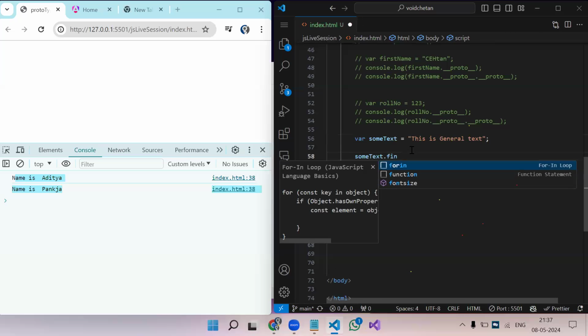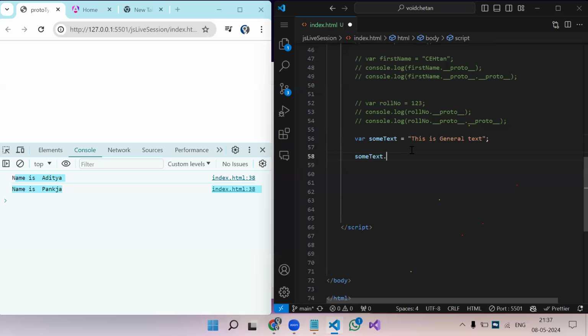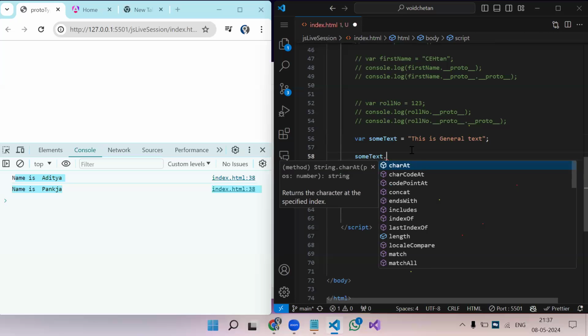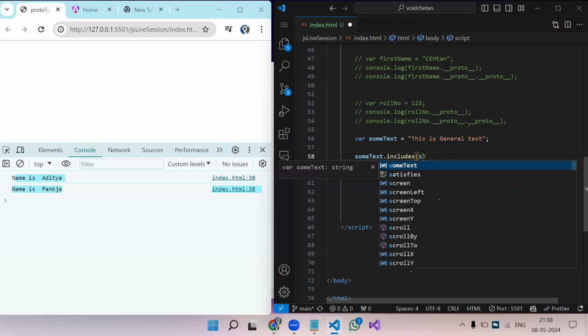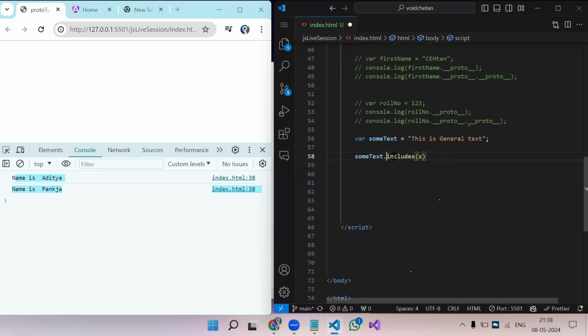Does anyone remember, do we have a method in string? We already have a method which is includes. Let's see what we can pass. Let me just try to pass s, or just forget about includes.